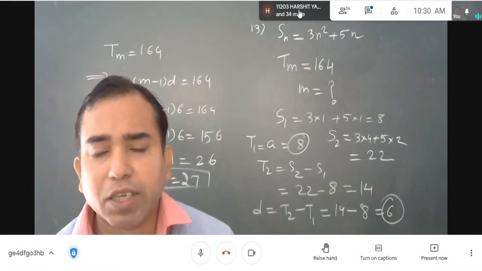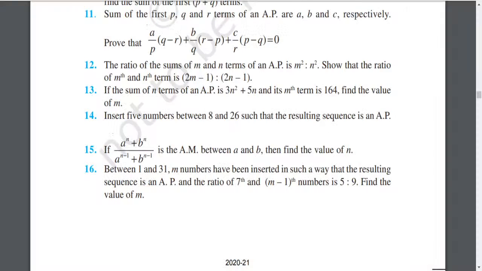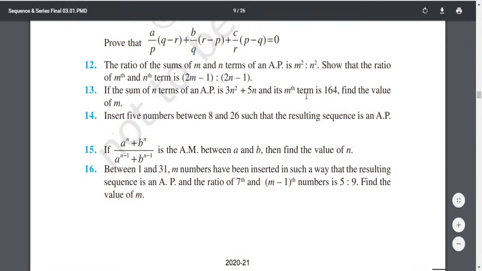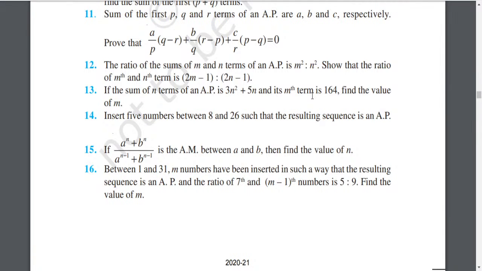Edwin Joseph, I can see you. Edwin, will you read the next question, 14th? Yes, sir. Edwin, I missed you in my previous classes. You were not there. Okay, sir. Question number 14. See, you changed the topic, you did not answer what I said. Sir, I was a little unwell. I had a little fever.